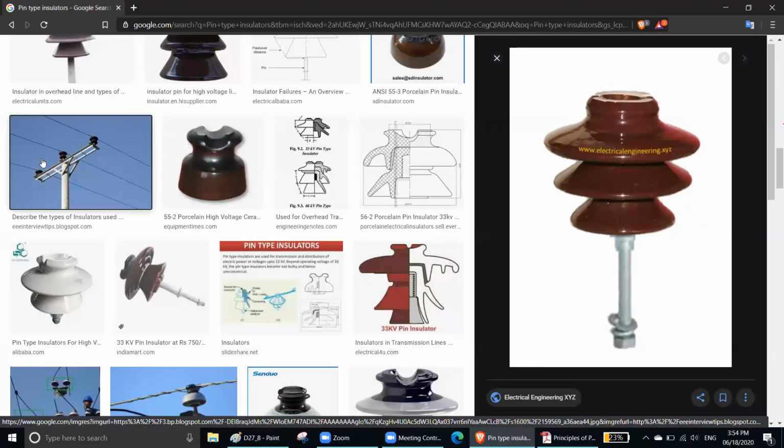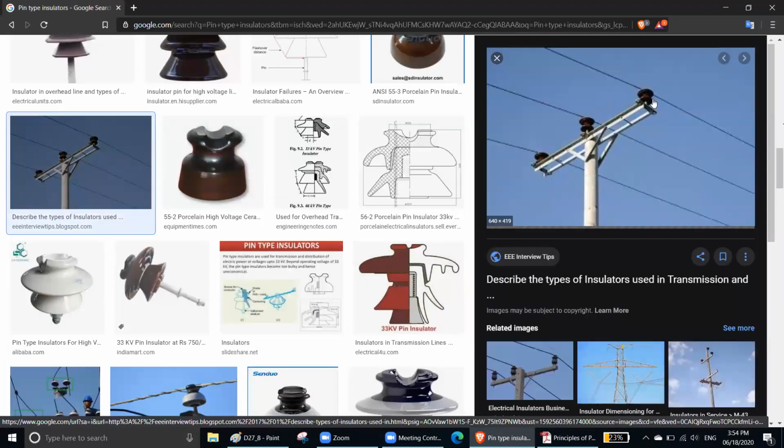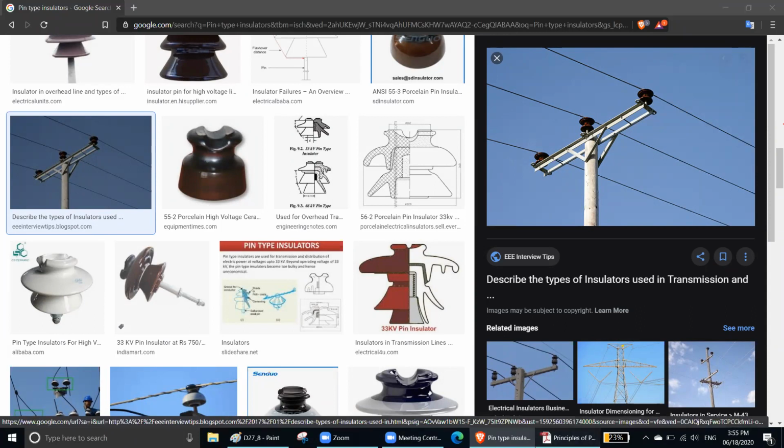So, okay, let's see a picture. This is a pin type insulator. Pin type insulator means the tower is at the bottom and the conductor will be at the top. That's why they are called pin type.